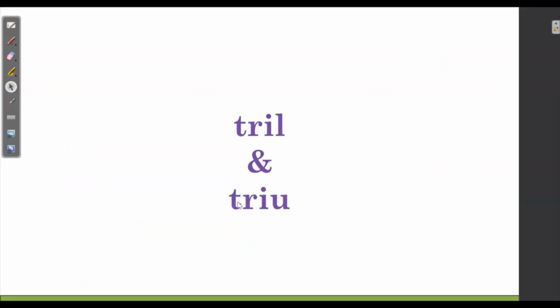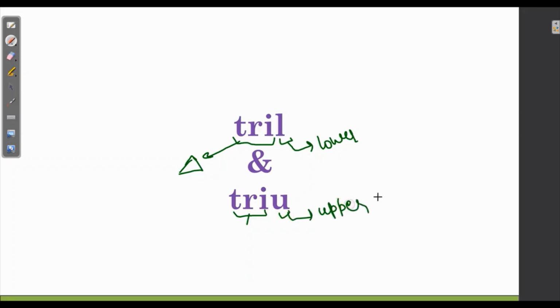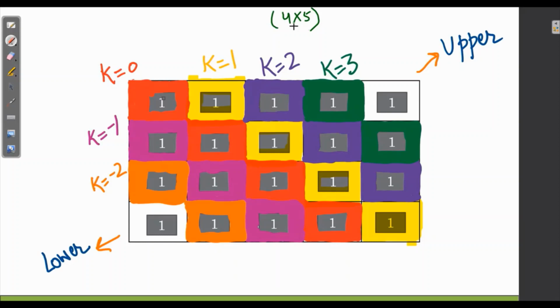Tril and triu. Here tri stands for triangle, whereas L stands for lower. That means the lower triangle of an array. Whereas tri stands for triangle and U stands for upper. Here it means the upper triangle of an array. Here you can see a 4 cross 5 matrix, where 4 are rows and 5 are columns.